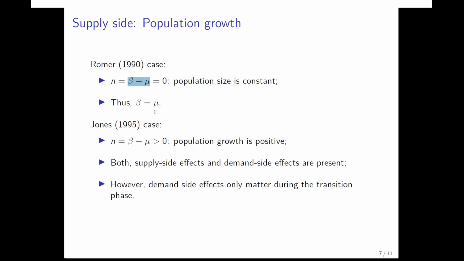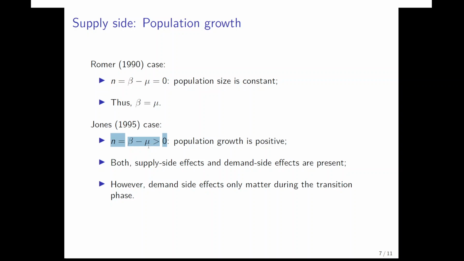So if we analyze increasing life expectancy, we would have that the mortality rate decreases and the fertility rate decreases, and essentially this would cause population aging. The mean age of the population would increase. In the Jones case, by contrast, we can analyze situations where the population growth rate stays positive. So we can change the fertility rate and the mortality rate independently of each other, as long as population size is positive, population growth is positive, of course.